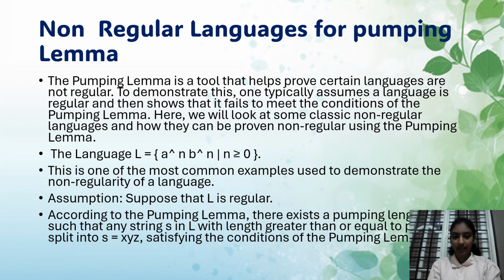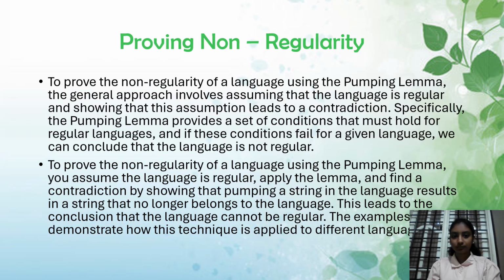The language L is equal to a^n b^n, where n is greater than or equal to 0. This is one of the most common examples used to demonstrate the non-regularity of a language. Assumption: suppose that L is regular. According to the pumping lemma, there exists a pumping length p such that a string S in L with length greater than or equal to p can be split into S equals xyz, satisfying the conditions of the pumping lemma.